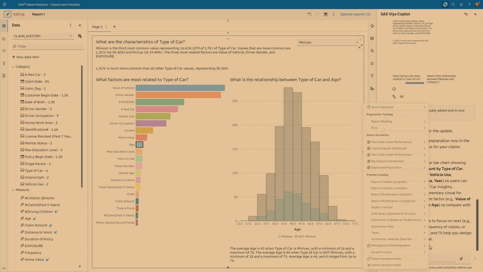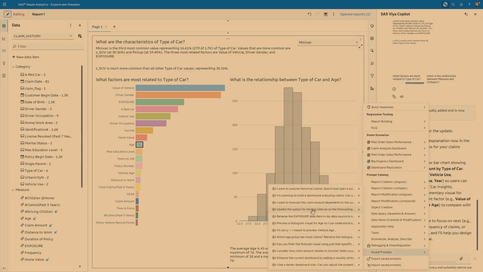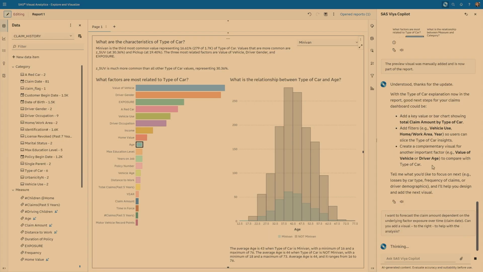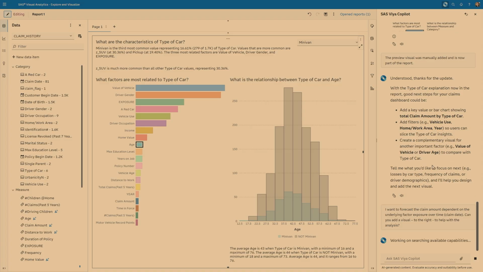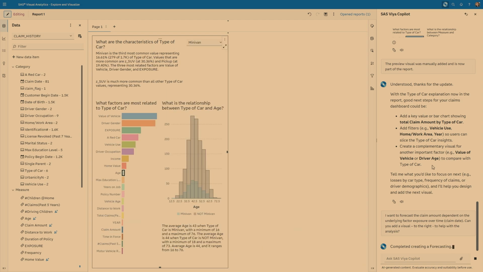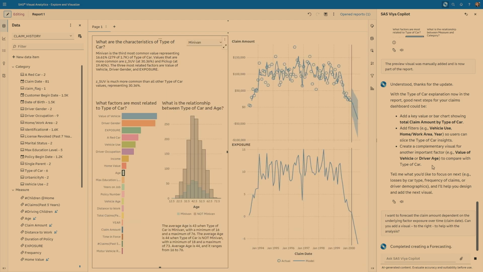Let's use another prompt in here. This one, I want to use predictive analytics. So this particular example, I want to forecast the claim amount dependent on the underlying factor for exposure over time, which is one of the items in my data source. And I'm asking it essentially to pick the right visual here out of the visualization catalog. It adds the visual automatically here on the screen itself.